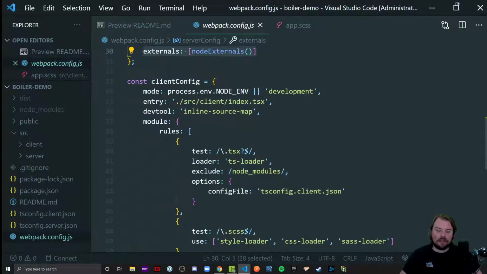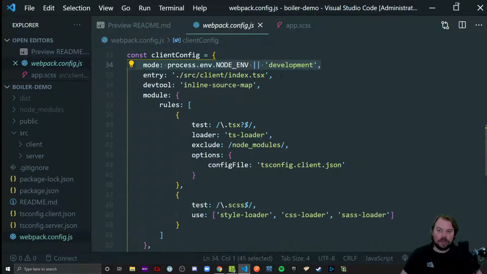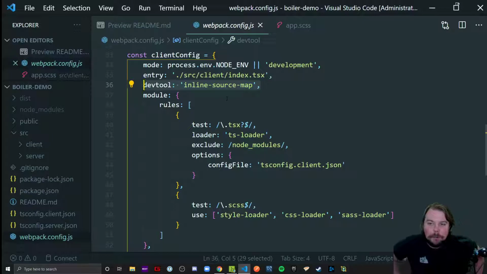And you'll notice here the client config has pretty much everything the same way, what mode we're in, where to find the entry point. This is new, this dev tool, Inline Source Map. Basically, that means it tells Webpack, hey, we have all this source client code written in TSX and TS files. They get compiled to JavaScript files, and those JavaScript files have to make sure they run down into vanilla DOM manipulation using React, so React.createElement, to finally run in the browser. That's several steps or several layers that we abstract from what we actually run in the browser versus what we actually wrote in source code.